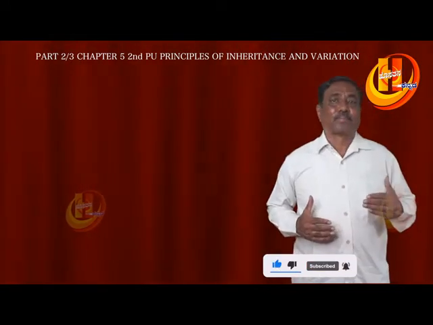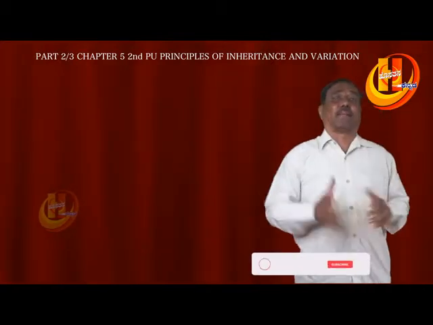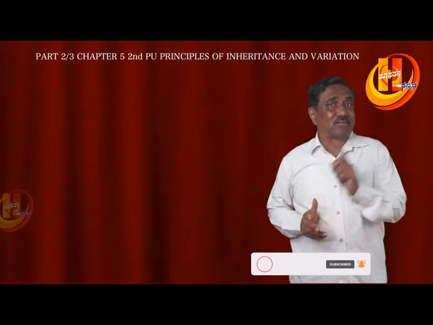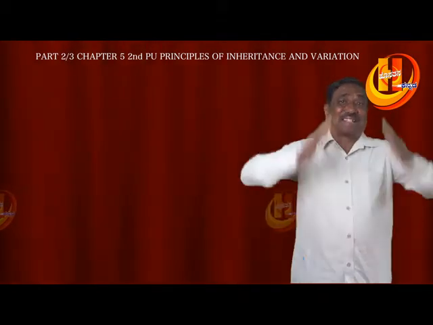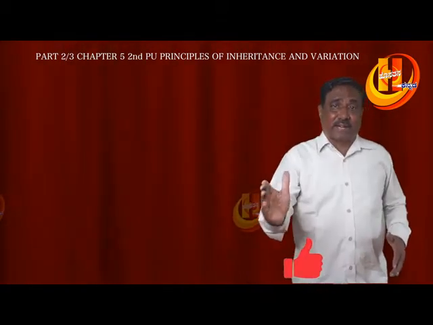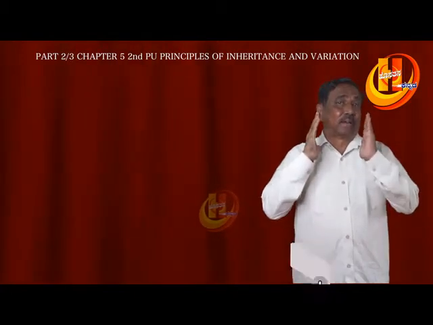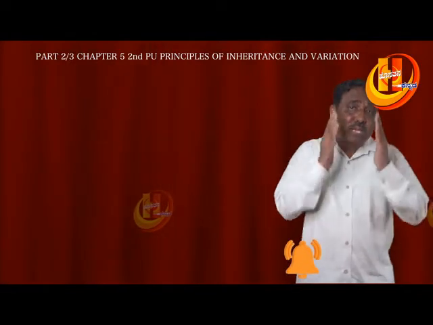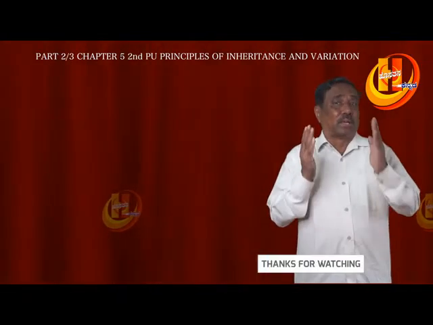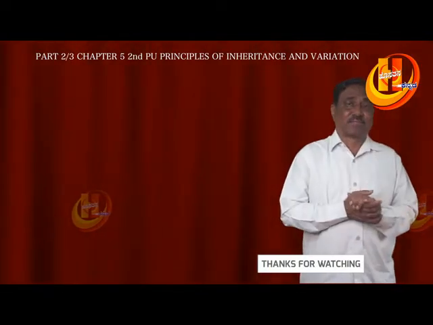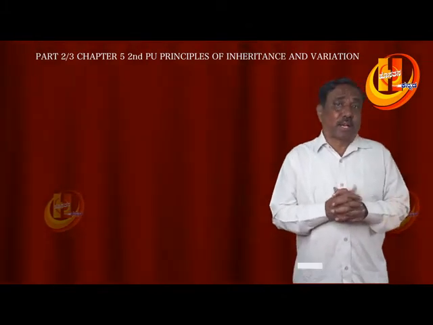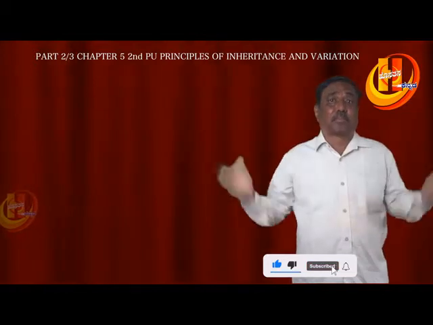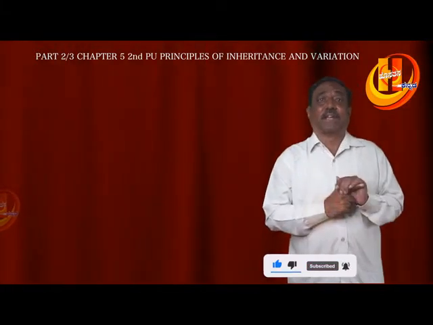Prior to this, Gregor Mendel published his works in 1865. But till 1900, his works did not get any recognition at all. This is because of 4 reasons. Mendel's work was not published internationally.